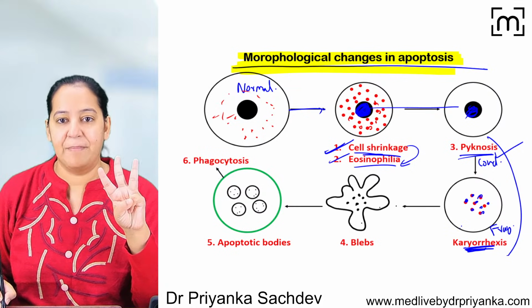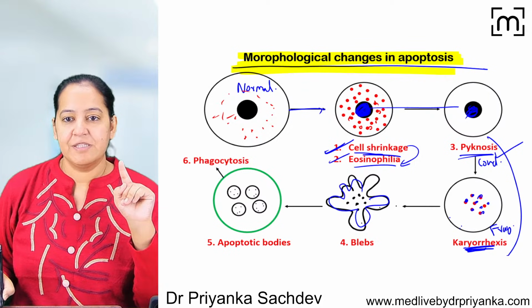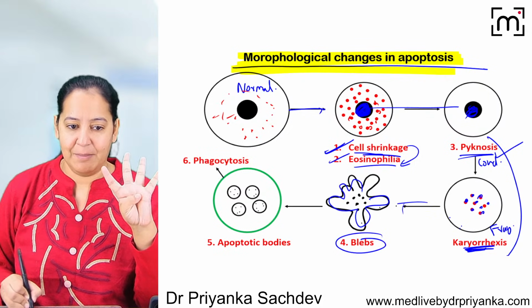After that, in the cell membrane, multiple small blebs are formed. Can you see? Multiple small blebs are formed. So the fourth thing is the bleb formation.